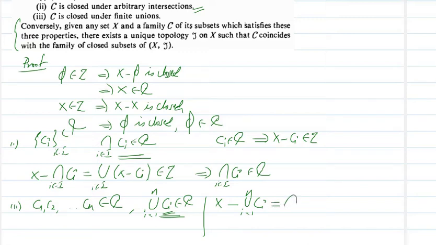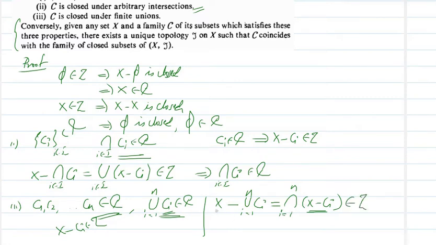This is, again by De Morgan's law, the intersection for i running from 1 to n of X minus Ci. Since Ci's are elements of C, their complements X minus Ci are open, or are members of tau. That means all these are members of tau, and a finite intersection of members of tau is again in tau.